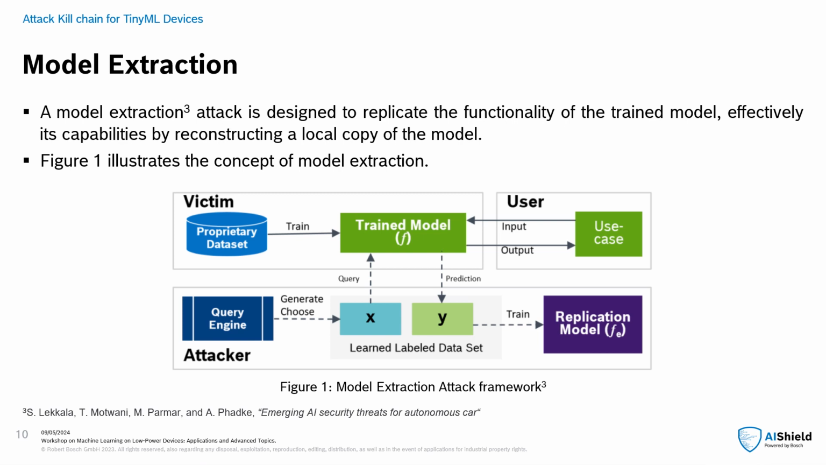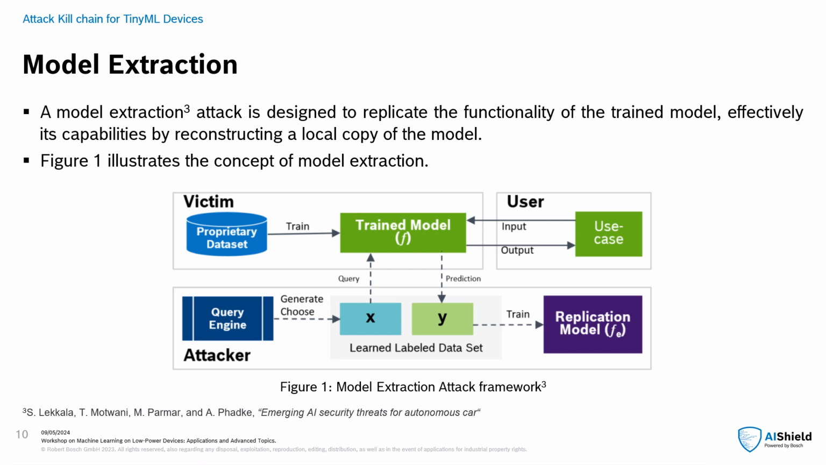Consider an example where a company has trained an AI model using a proprietary dataset. An adversary can query this trained model with X to obtain a prediction Y on input feature vectors, and therefore construct a learned label dataset. Attackers can then train a replication model on this learned label dataset to approximate the trained model without prior knowledge about its parameters.